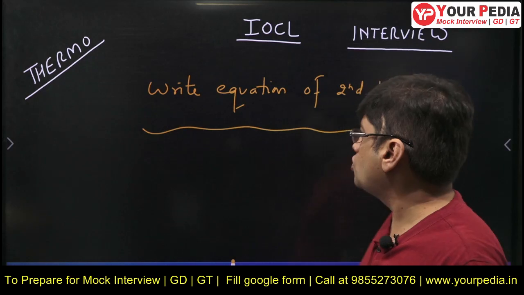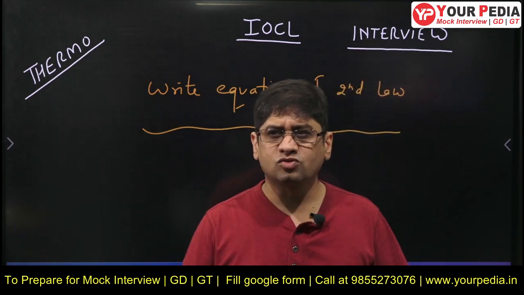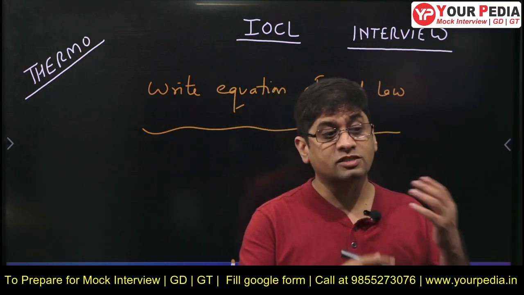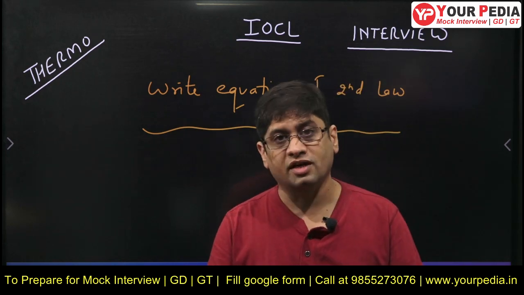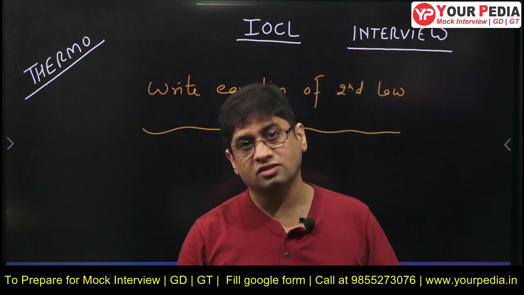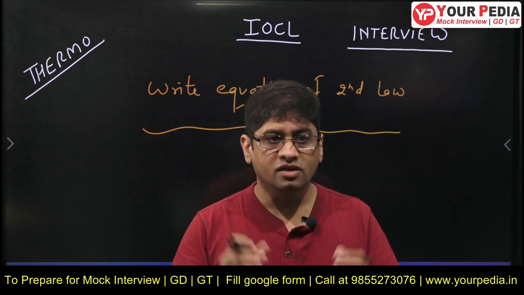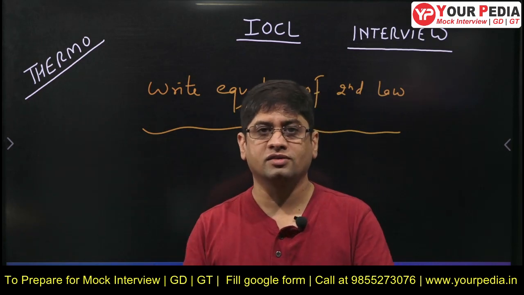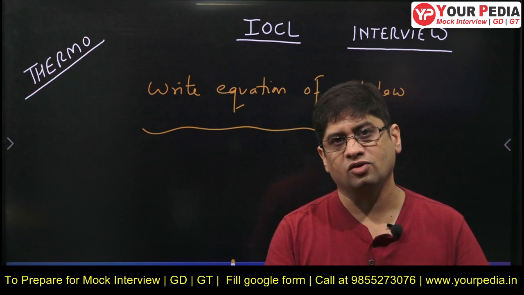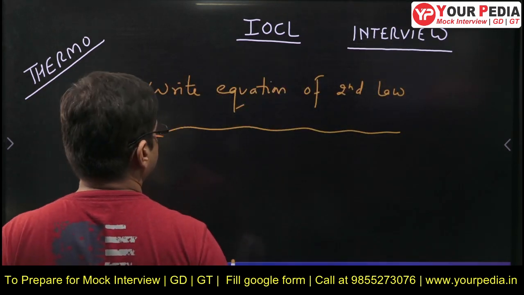Write the equation of the second law of thermodynamics, that was the question. Whenever this question is asked, students tend to explain the two statements of the second law, the Kelvin-Planck statement and the Clausius statement, saying efficiency cannot be 100%. But he did not ask you this. He asked you to write the equation, something like the first law, you write the equation. He asked you to write the equation of the second law. How best to write this?